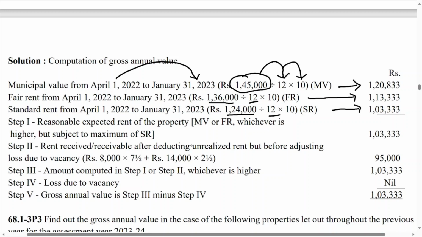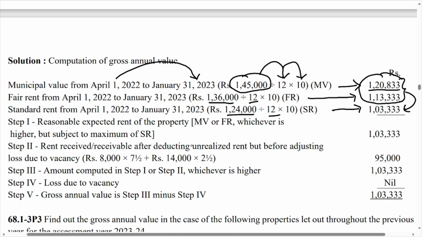Now step number 1. So with these 3 values, you will calculate step number 1. What is step number 1? Reasonable expected rent of the property, MV or FR, whichever is higher. So from these 2 values, we will take the higher one, and the higher one is 1,20,833. Now compare with the SR. So in that case, you will take the lower one. So 1,20,833 and 1,03,333.